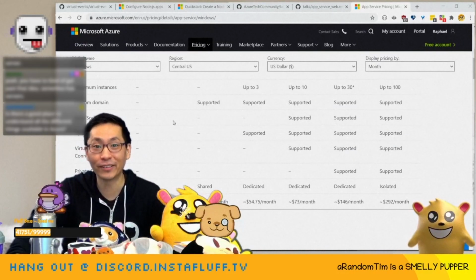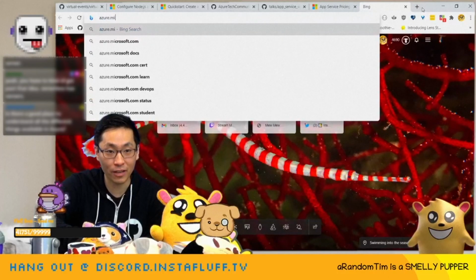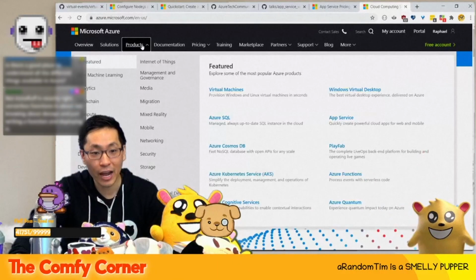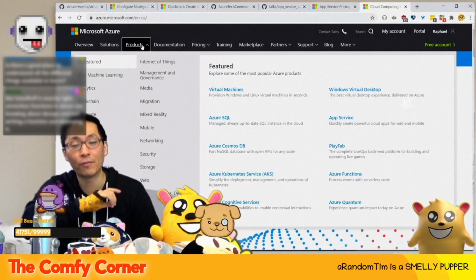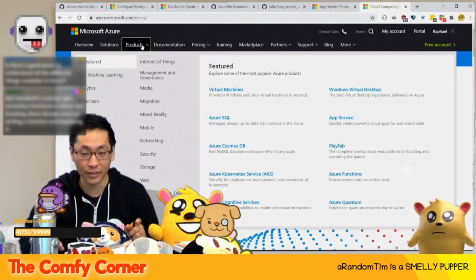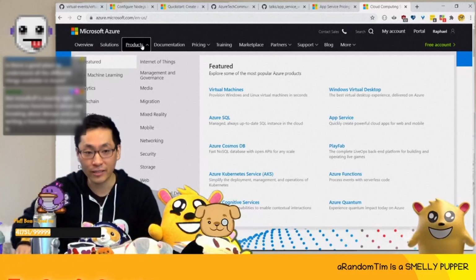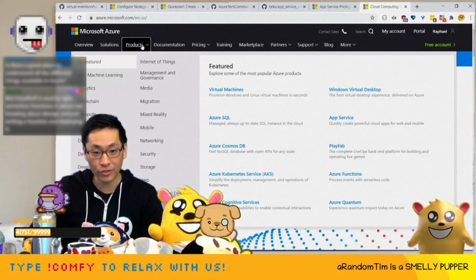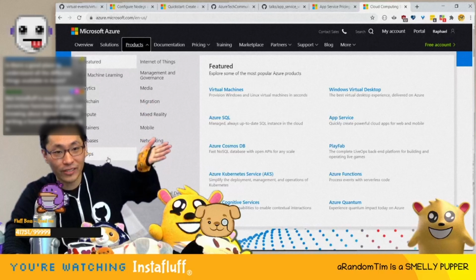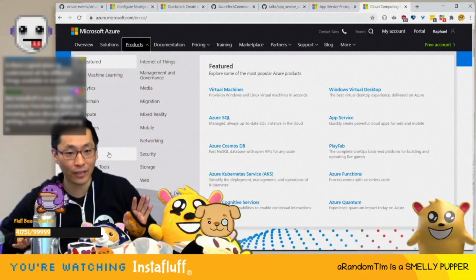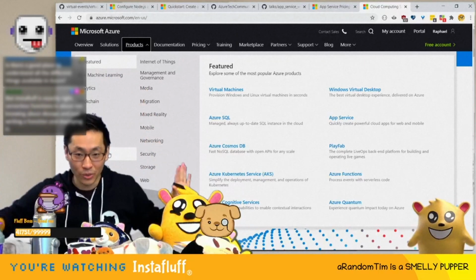Is there a good place to understand all the different things available in Azure? Yeah, I think it's azure.microsoft.com. Here it is. Azure has a bunch of different things, everything from AI-driven services to hosting, processing, and storage. They're different categories, all under the same name, Microsoft Azure, because it basically has to do with the cloud.